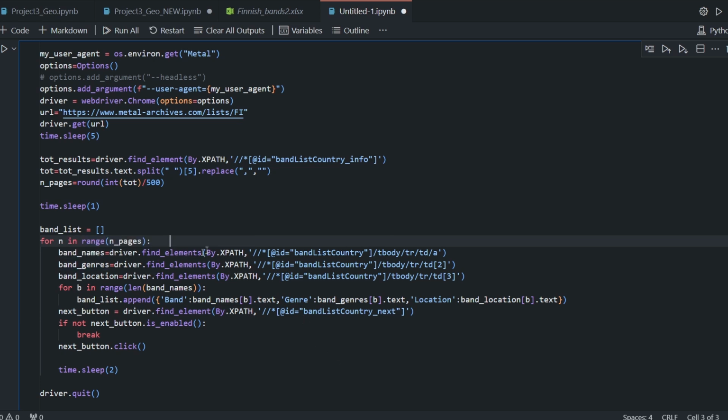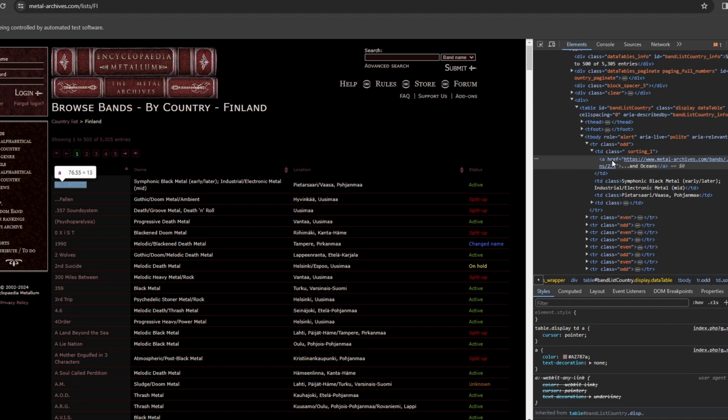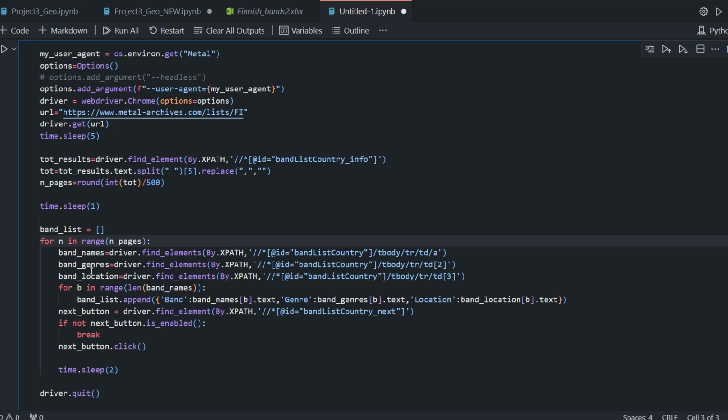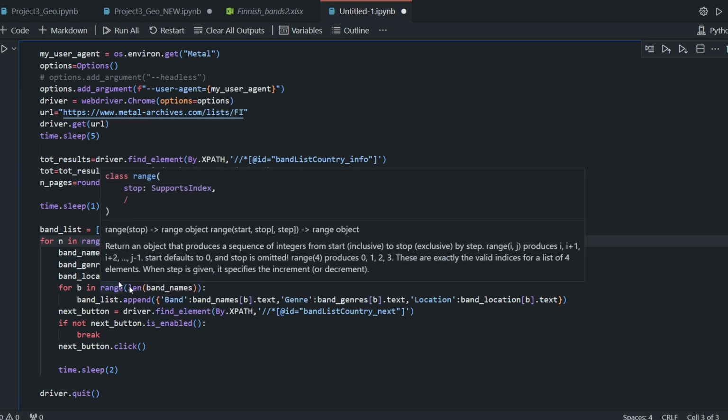Once again, find elements is like find all in Beautiful Soup, so this will become just a list, okay? The same thing will be done here. And now the td2 and td3 are important because we specify the element for each row. For the first one, we just need the a, which is the element that contains the hyperlink. Then we select the text, so it's different between this one and this one.